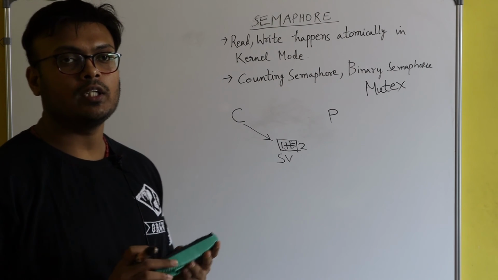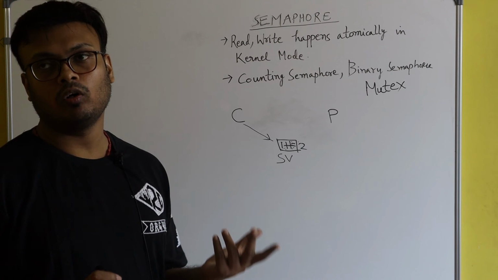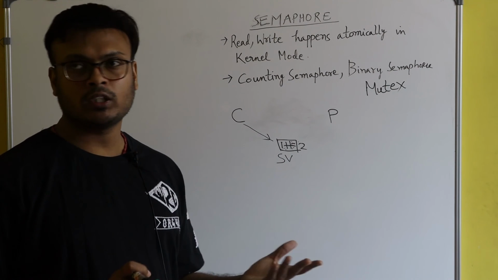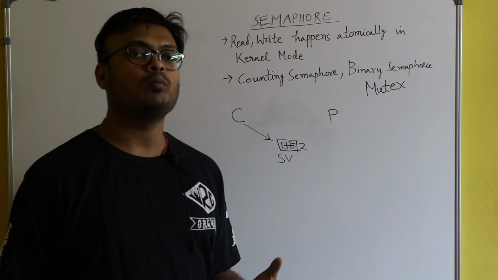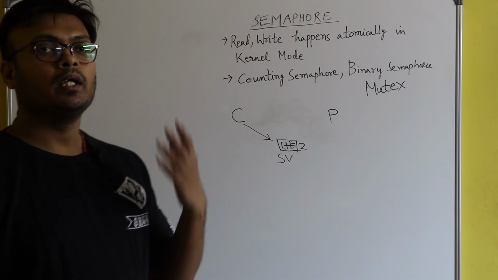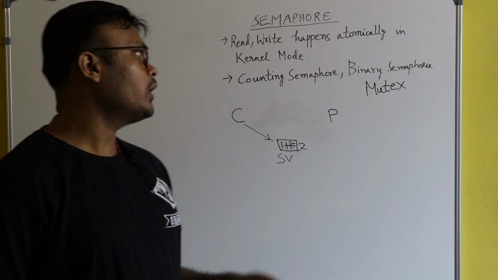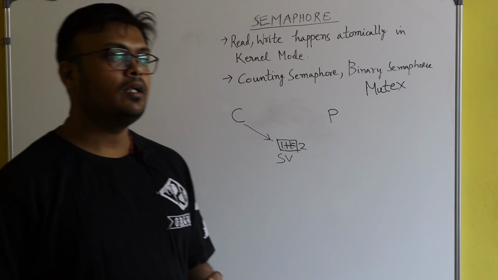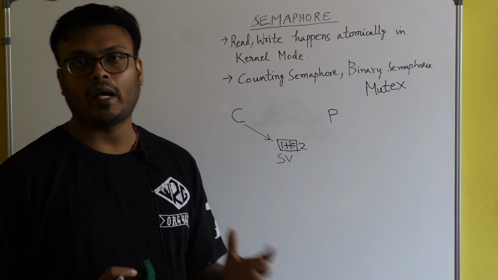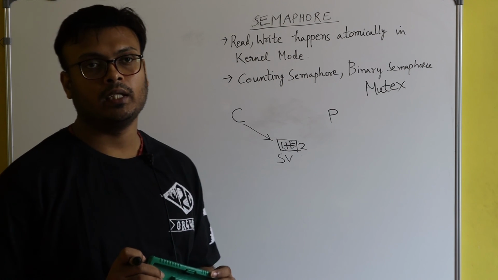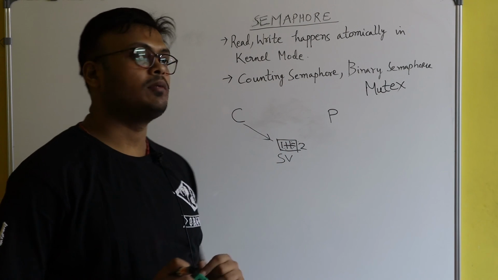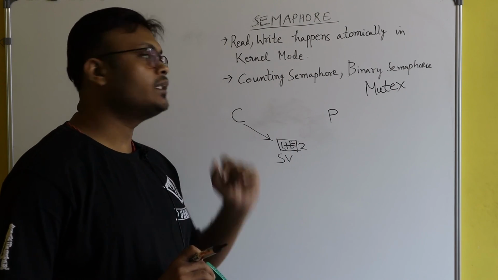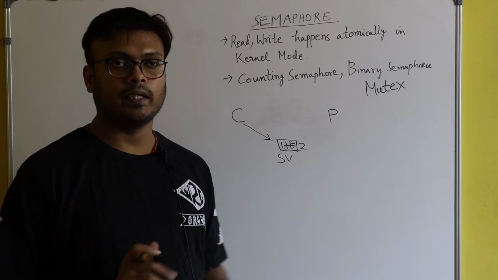Binary semaphore uses just binary values, that is 0 or 1. Here mutual exclusion is there. I mean to say that if one process is inside the critical section, then another process can't enter it. And in counting semaphore, sometimes we want more than one process to access the critical section simultaneously. For that, we use counting semaphore. So let's get into the detail of counting semaphore in the next lecture. Thank you.